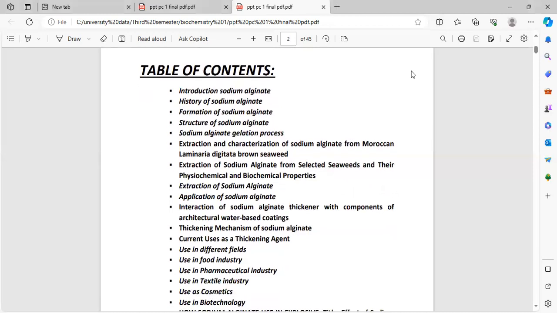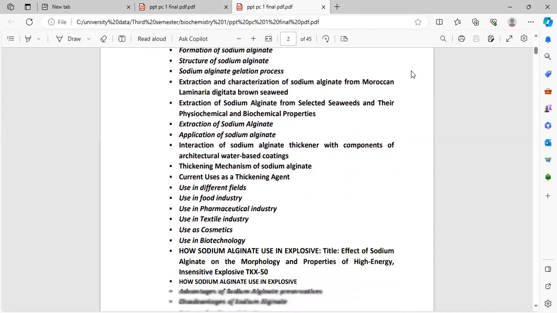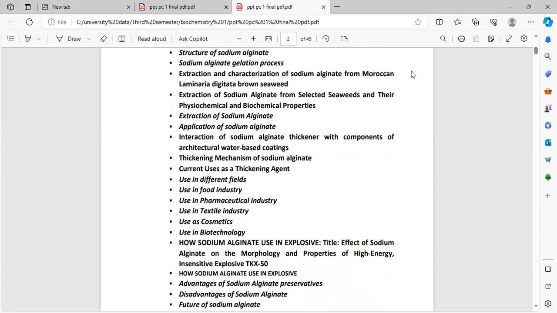Here is the table of contents of sodium alginate. First, introduction to sodium alginate. Second, history of sodium alginate. Next, formation of sodium alginate, structure of sodium alginate, chelation process, extraction and characterization of sodium alginate from Moroccan Laminaria digitata brown seaweed, extraction of sodium alginate from black leaf seaweeds and their physiochemical and biochemical properties, extraction of sodium alginate, application of sodium alginate, interaction of sodium alginate thickener with components of horticultural water-based coatings.